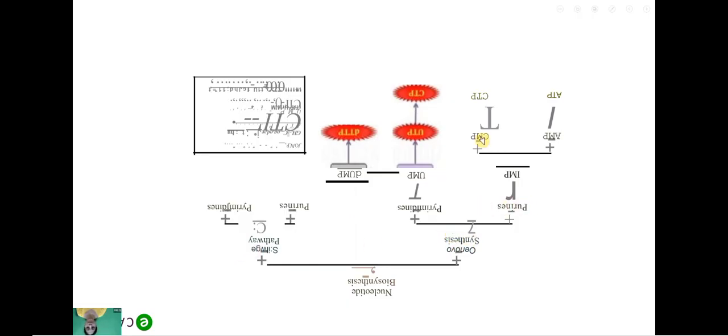What happened? Purine, pyrimidine, IMP, UMP, right? Here, AMP is converted into ATP, CMP is converted into CTP, UMP is converted into UTP, and then CTP, then deoxy TTP. What happens in salvage? Salvage utilizes the degraded purine and pyrimidine. That's why they require less energy as compared to the de novo pathway.